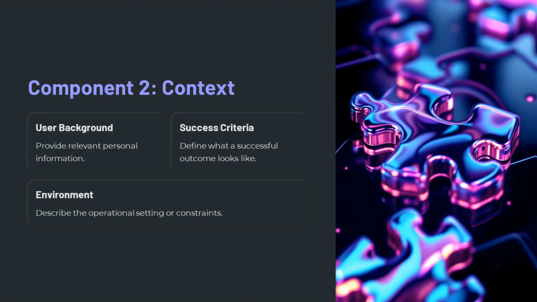Context: providing the right context can be tricky because too much information can overwhelm the AI, while too little can lead to generic responses. To find the right balance, ask yourself, what's the user's background? What does success look like? What environment are they operating in? Example: instead of saying, give me a training program, enhance the context. I'm a 70 kg male looking to gain 5 kg of muscle in 3 months. I can work out twice a week for 1 hour each session. Create a program for this goal.